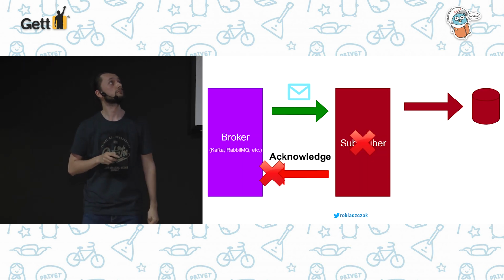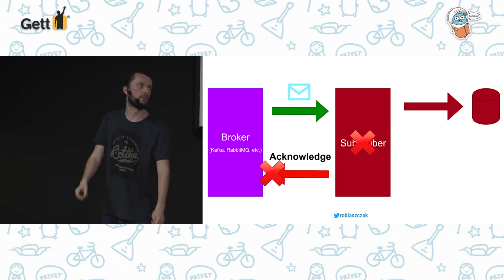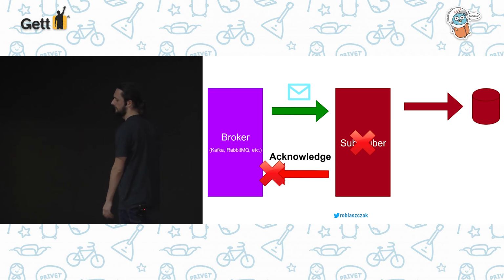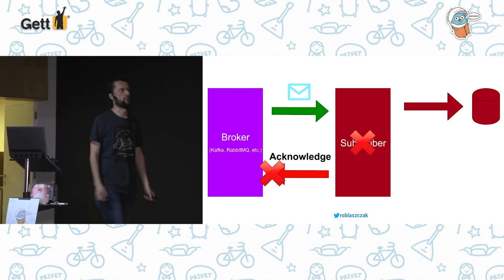But what if we receive a message from the broker and, for example, our subscriber died because, I don't know, the message was invalid and we had a panic, something like that?